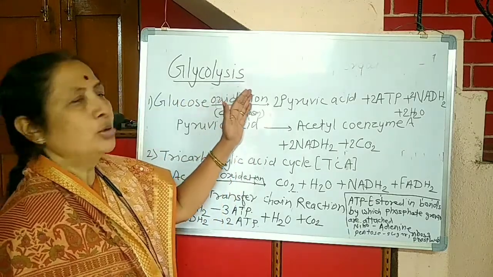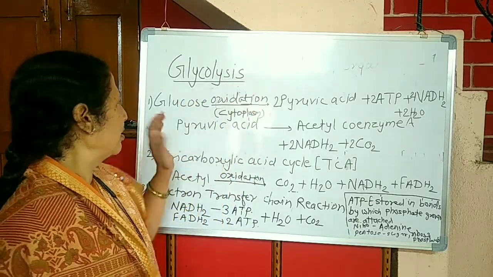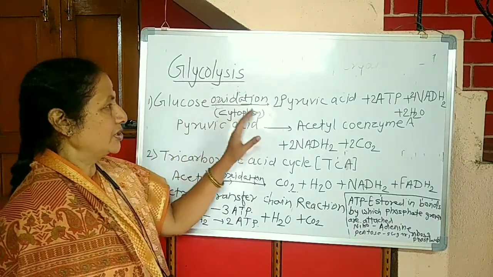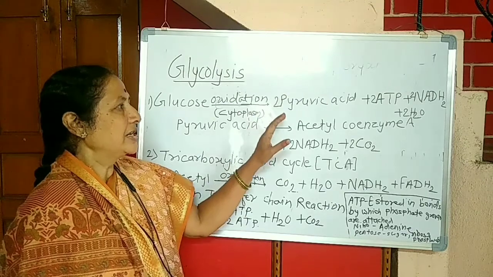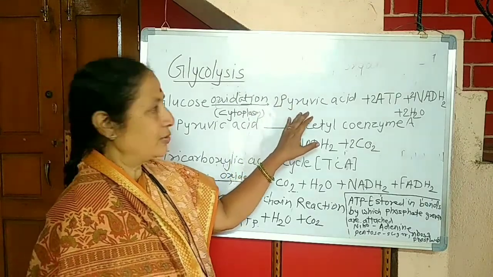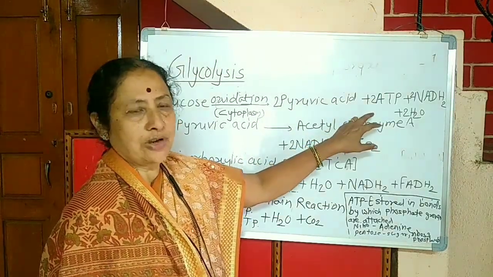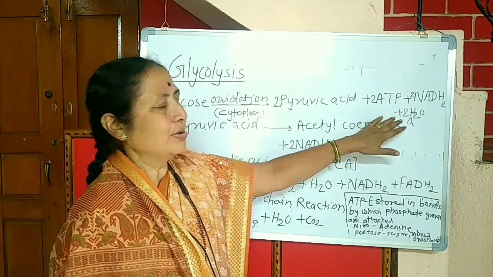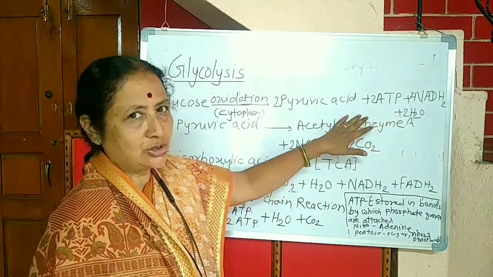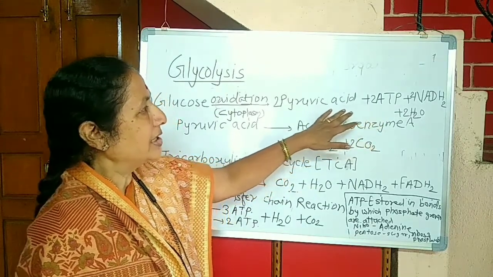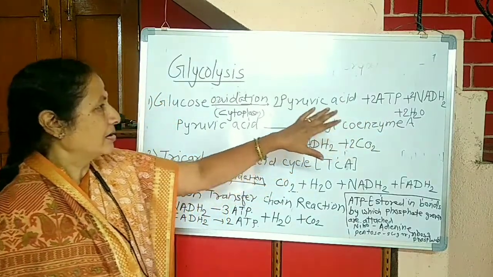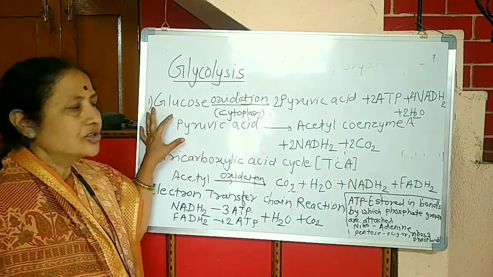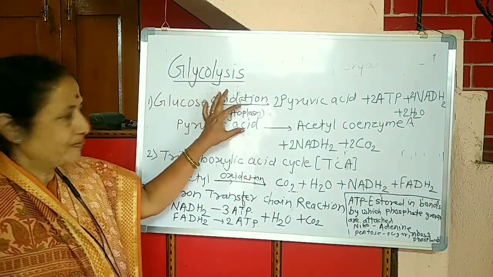Breakdown of glucose is called glycolysis. Here glucose undergoes oxidation to give two molecules of pyruvic acid, two molecules of ATP, two molecules of NADH2 and two molecules of water. This process occurs in the cytoplasm.